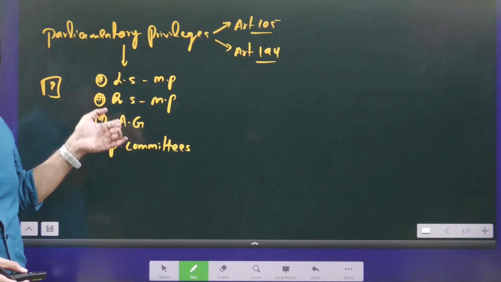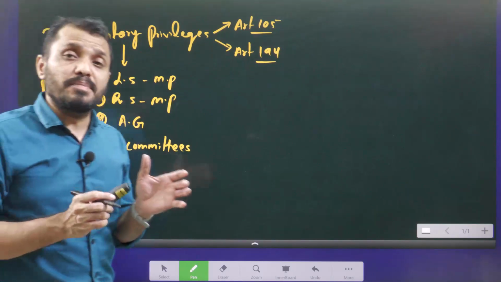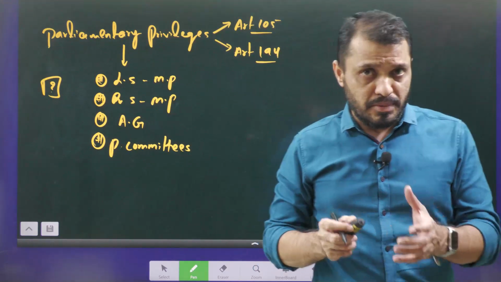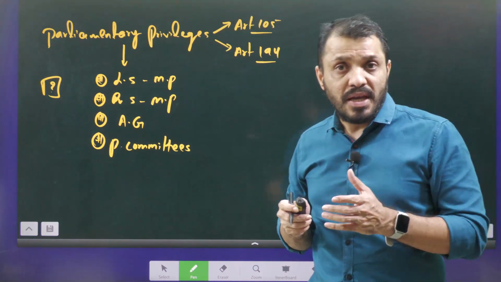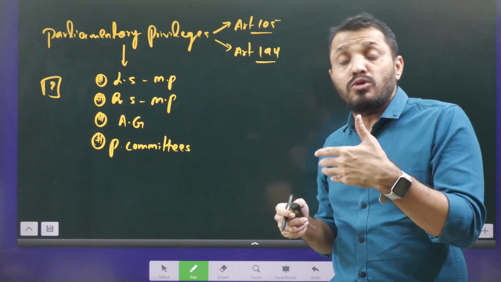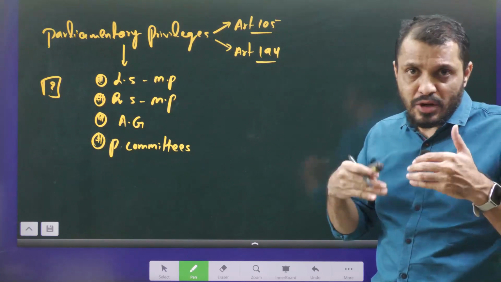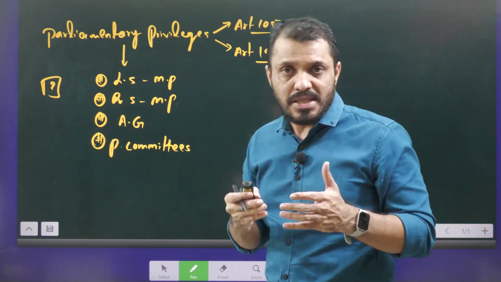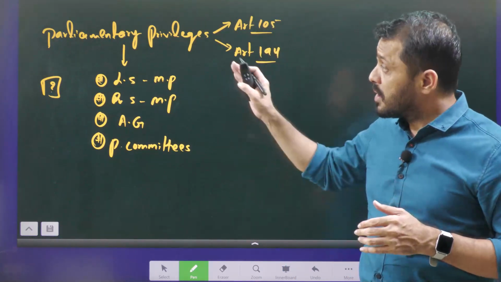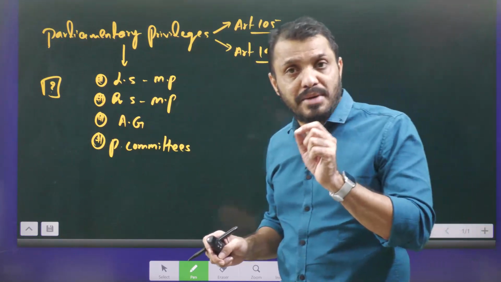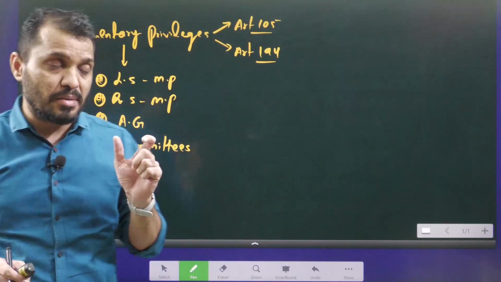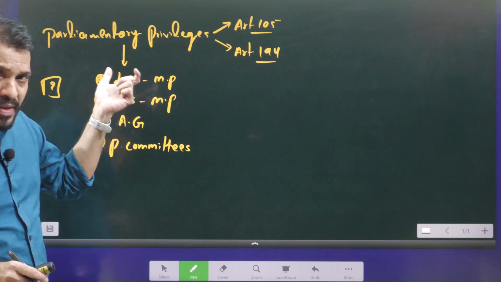By the way, what are these parliamentary privileges? Parliamentary privileges are special rights given to MPs. Why do they require special rights? Because the Constitution ensured that MPs should be allowed to work freely and should be able to express their opinion without any fear. That means they require certain protection. That protection is manifested in the form of parliamentary privilege. The Constitution clearly mentioned that Parliament is empowered to make laws on parliamentary privilege.